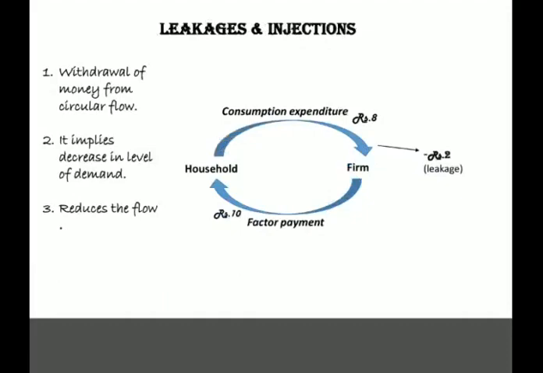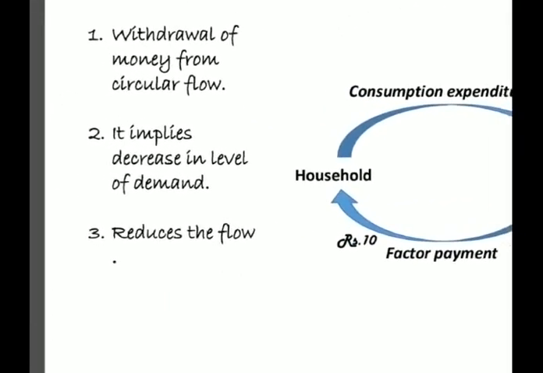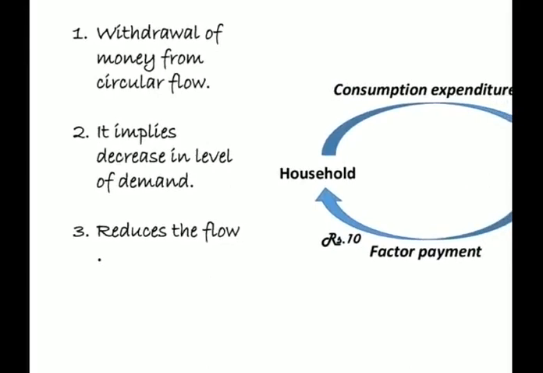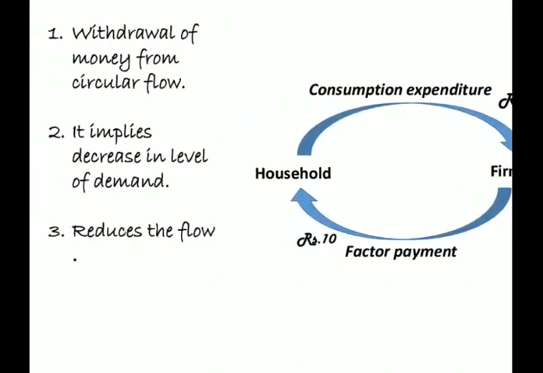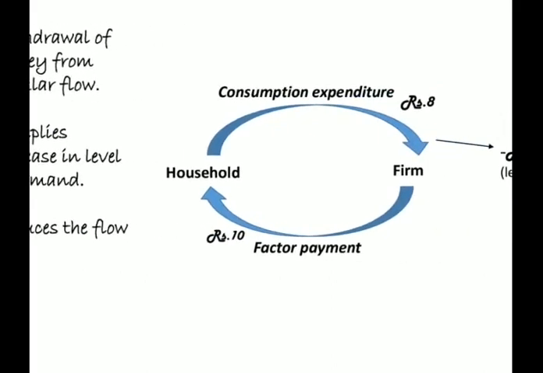Now we will see some theory. What does leakage mean? It means withdrawal of money from the circular flow, meaning these 2 rupees are not a part of the circular flow. Second, it implies a decrease in the level of demand. If the consumer is not spending the money as he used to earlier, then demand is decreasing.